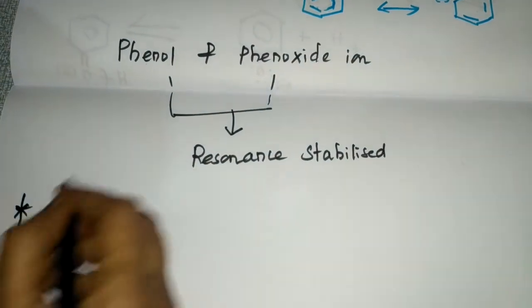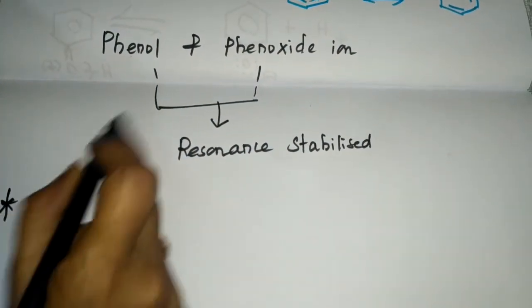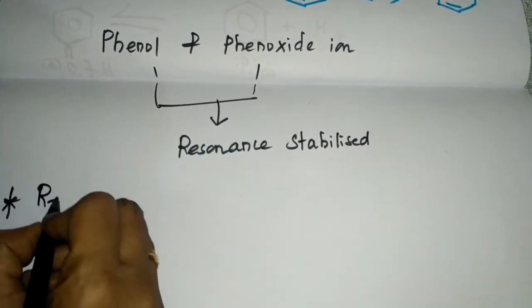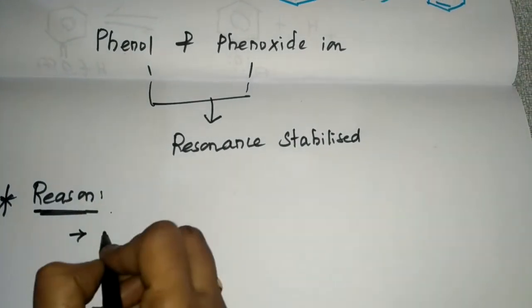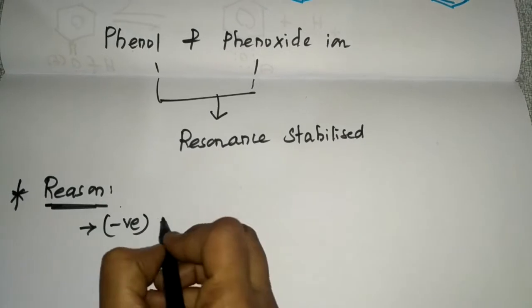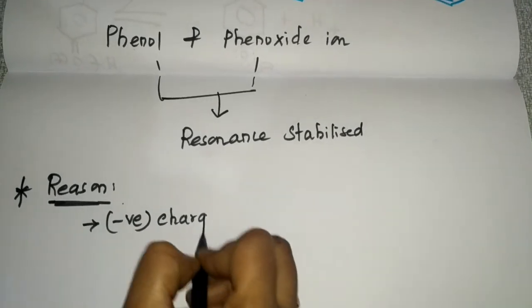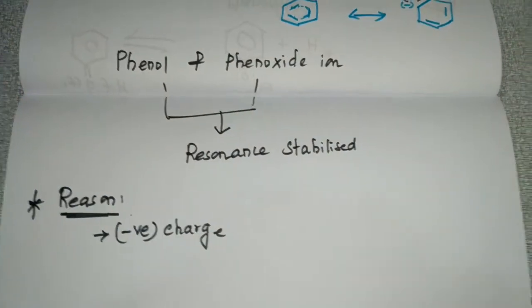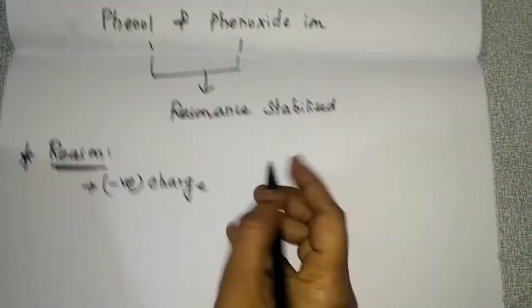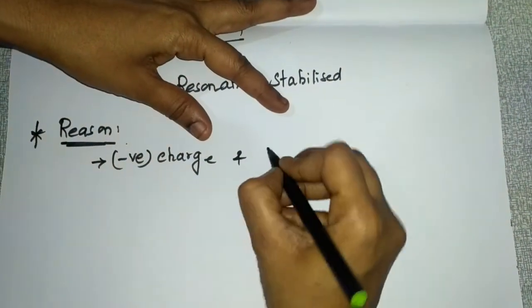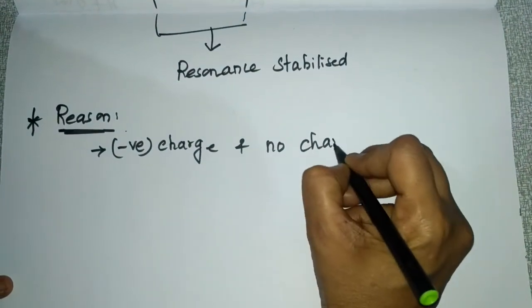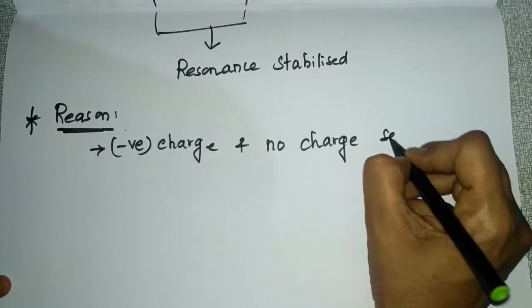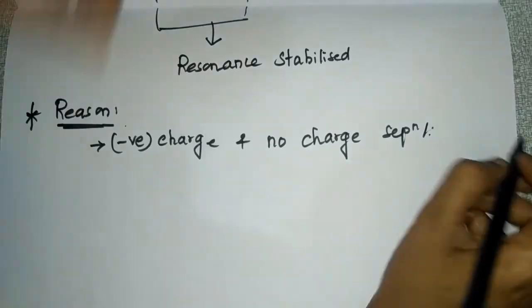Why does the phenoxide ion have greater stability? The reason is, it has negative charge only and there is no charge separation.